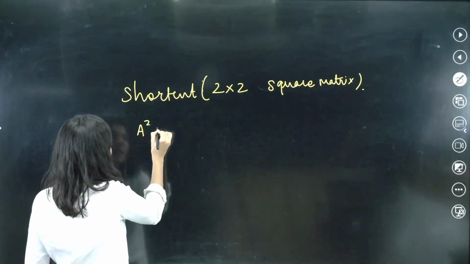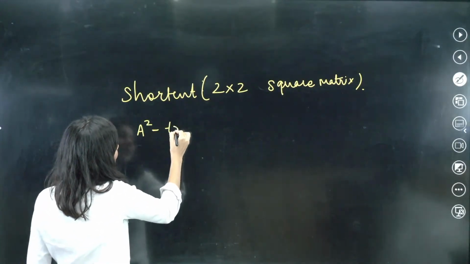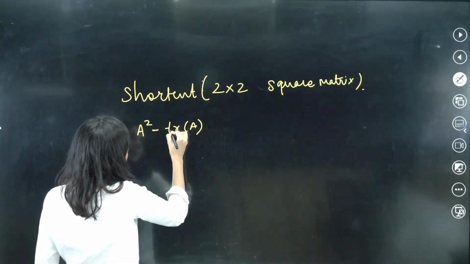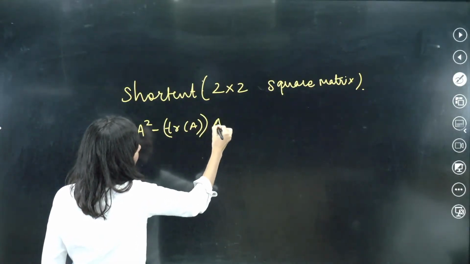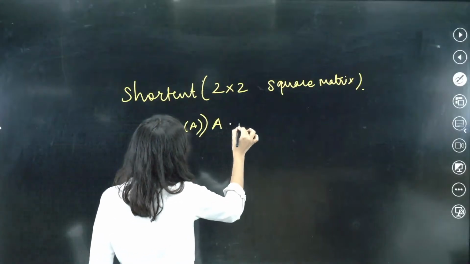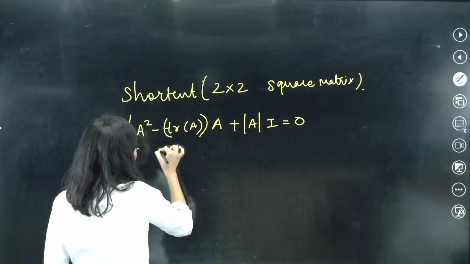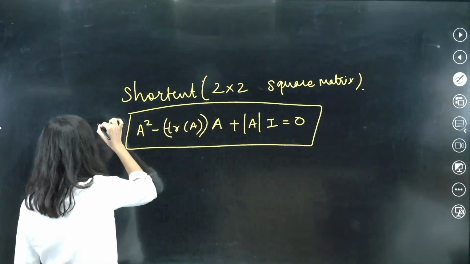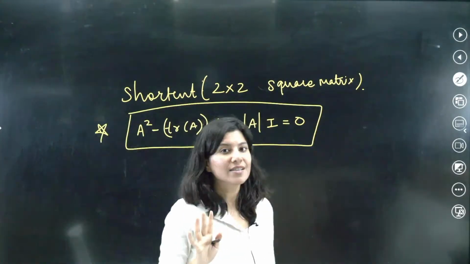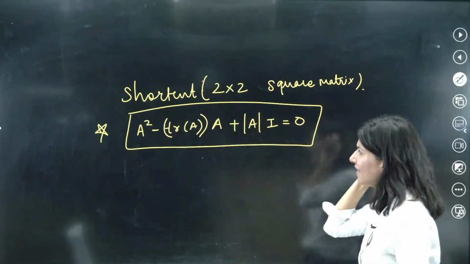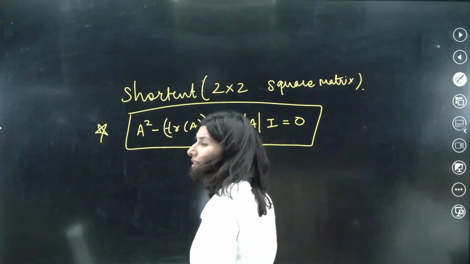A square minus trace of A times A matrix plus determinant of A times I equals 0. This is the shortcut. You will get your proper equation using this funda.